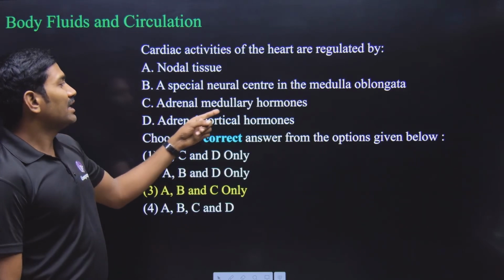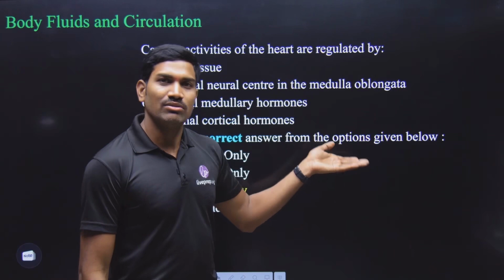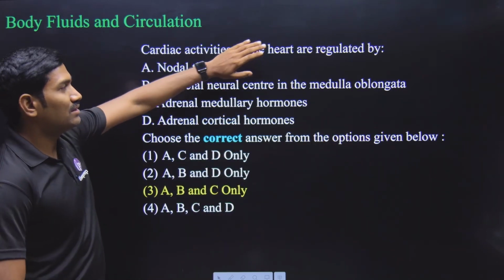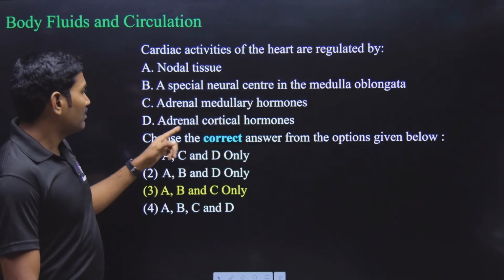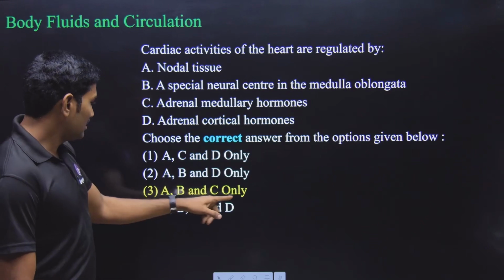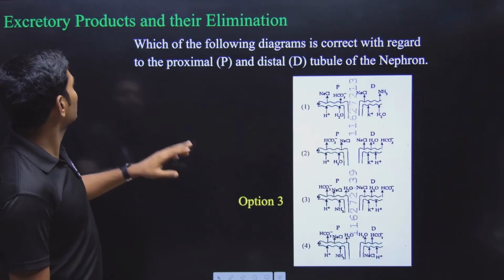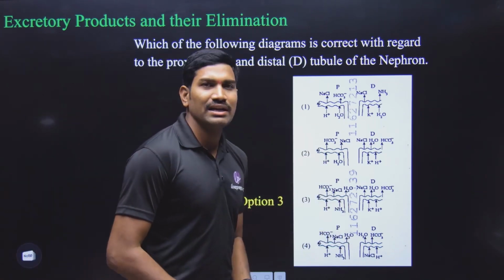That is also having some ability to control it. Next one, adrenal medullary hormones. What are these? Epinephrine, norepinephrine. Yes or no? They are also able to control this cardiac activity. So that's why these three can regulate the heart activity. Whereas adrenal cortical hormones, no. So that's why what we need? ABC. Where is this ABC? So it is the option 3. Clear? So this is what the answer is. Next one is from the excretory products and their elimination. And here they have given the diagram.